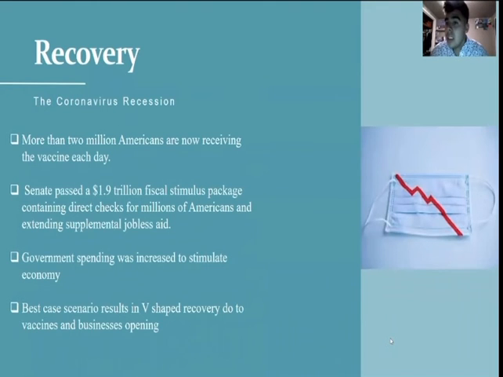The coronavirus recession is hopefully seen as a V-shape because of the progress towards the vaccine that has been made available for Americans to use. And just like the previous recession, they're aiding and stimulating the economy through different acts. The Senate passed a 1.9 trillion fiscal stimulus package containing direct checks for millions of Americans and extending supplemental jobs and aid. Government spending was really seen there, and like I previously mentioned, the V-shaped recovery is promoted by that.